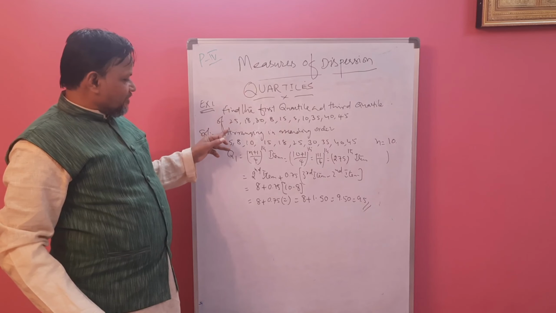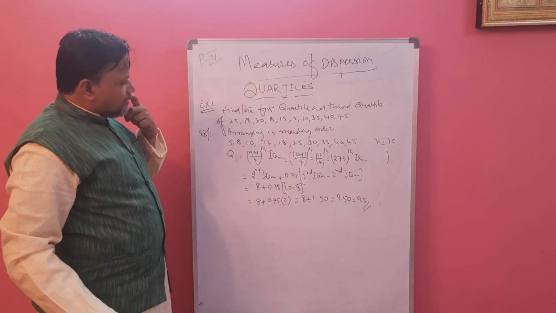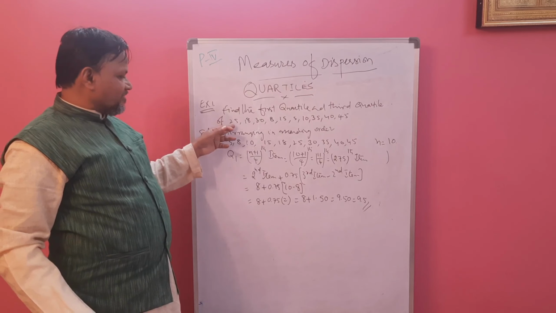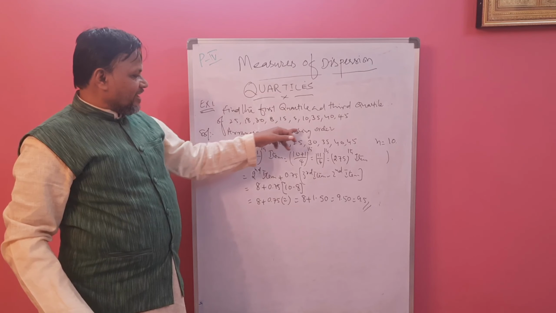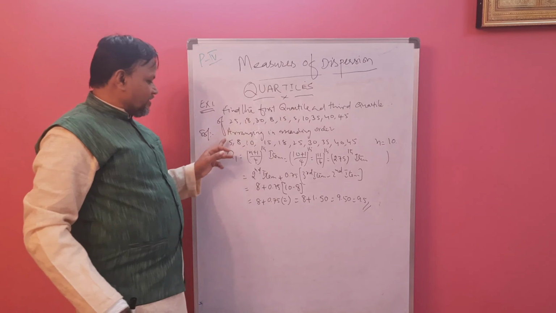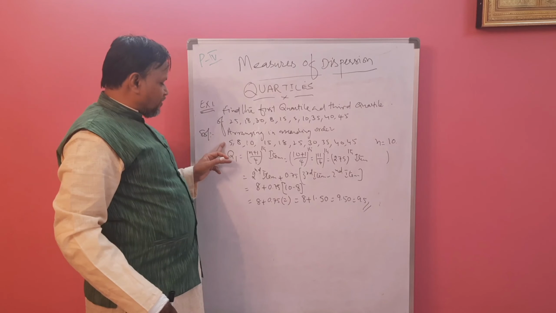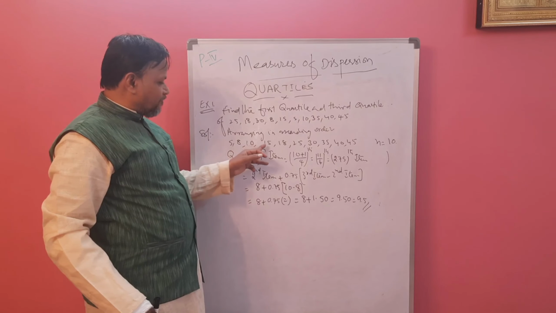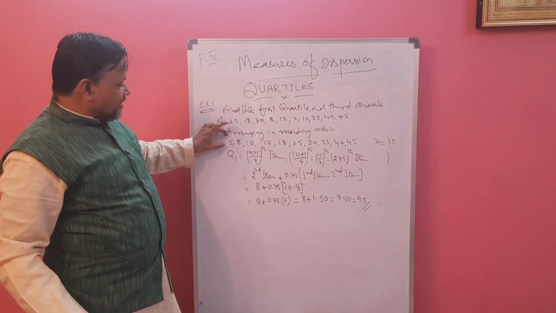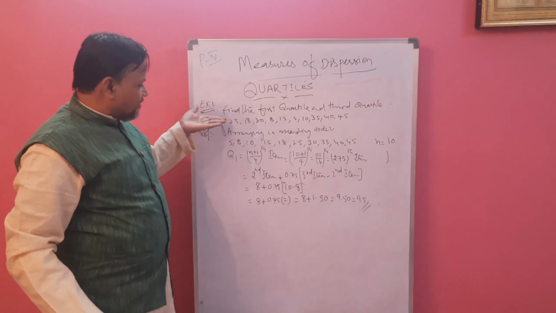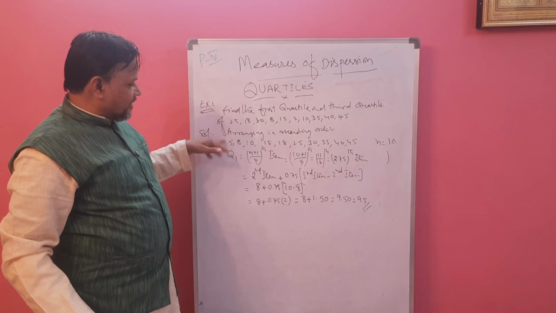The data are in different order. No sequence is there. We are rearranging it in ascending order. The smallest number is 5. 5, 8, 10, 15, 18, 25, 30, 35, 40, 45. This is ascending order.